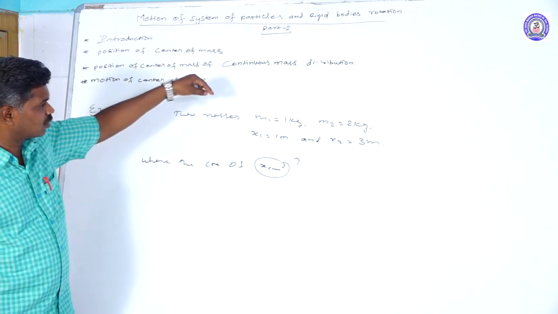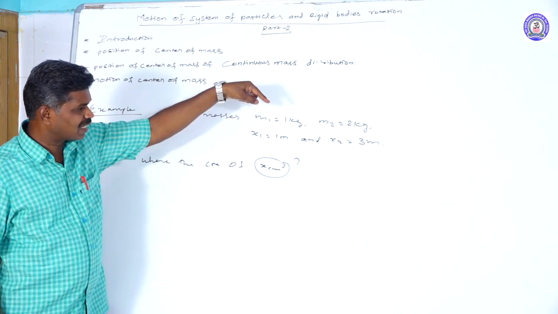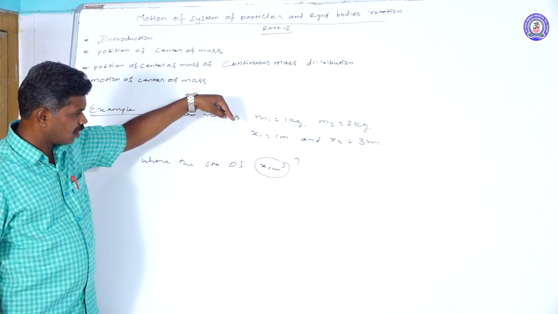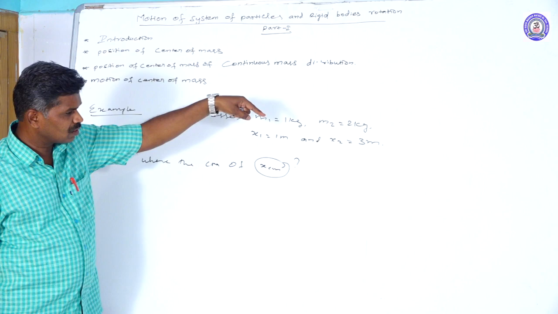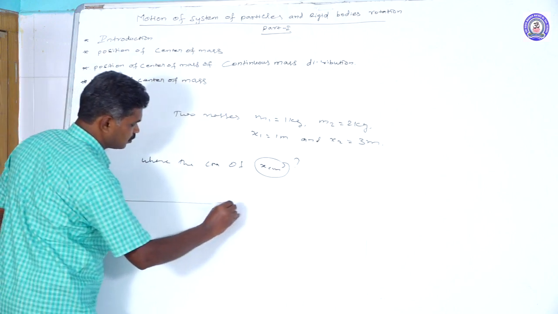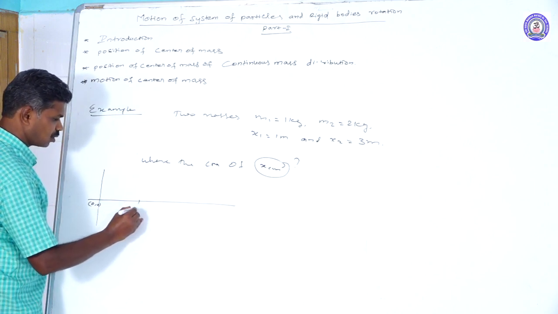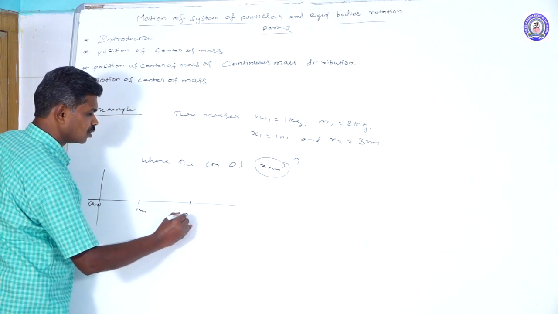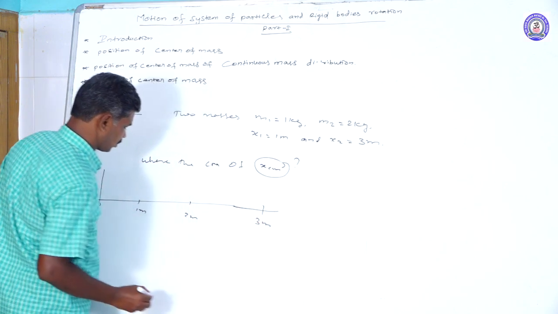So we arrange these two particles: first mass 1 kilogram, second mass 2 kilogram. From the origin the first is 1 meter distance, and the second mass is placed 3 meter distance. For that, if you take a diagram, this is the origin 0, this is the 1 meter position, this is 2 meter, then this is the 3 meter position.